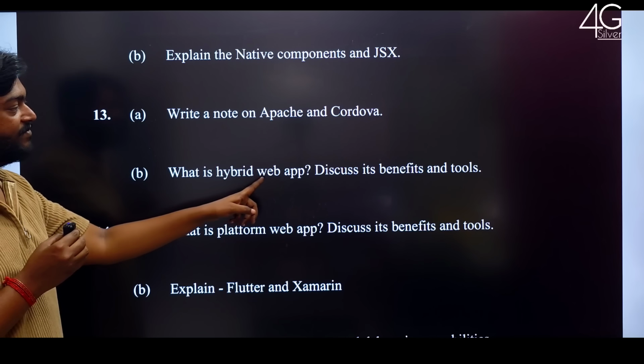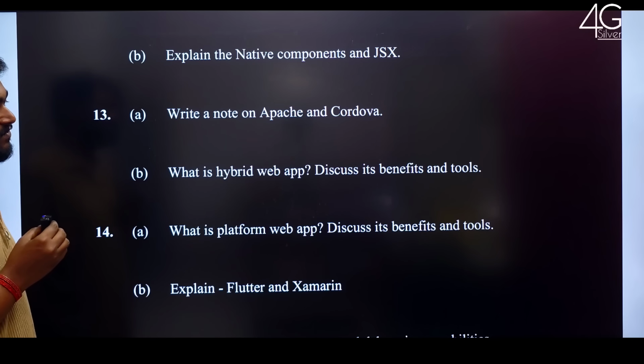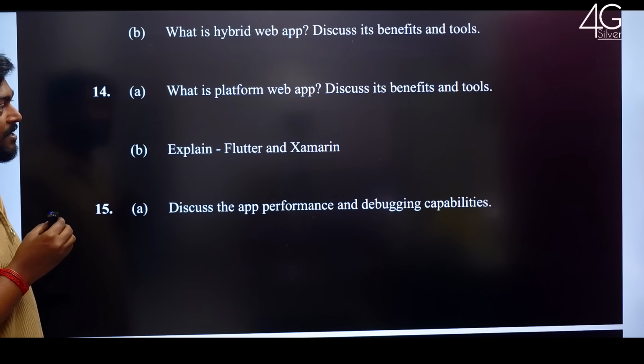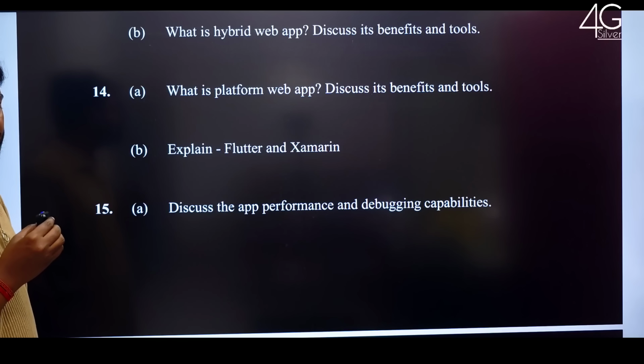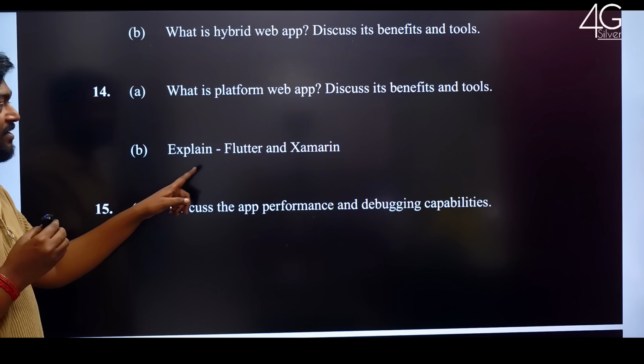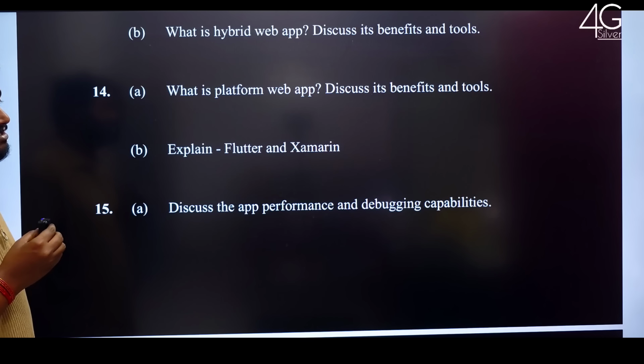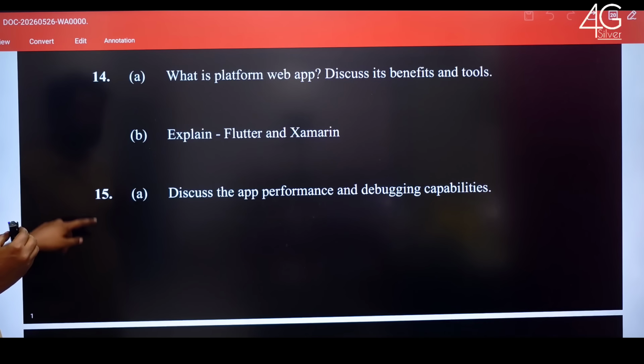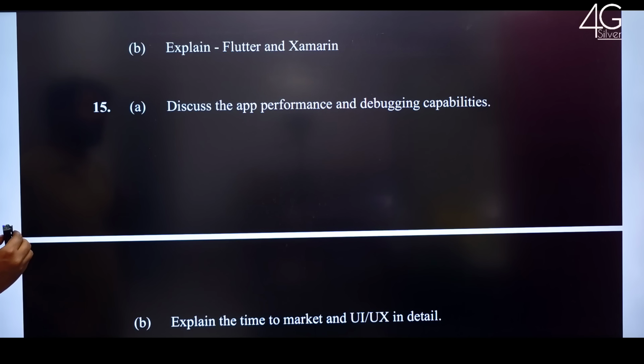What is hybrid web app? Discuss its benefits and tools. What is platform web app? Discuss its benefits and tools. Explain Flutter and Xamarin. Next, 15th question. Discuss the app performance and debugging capabilities.